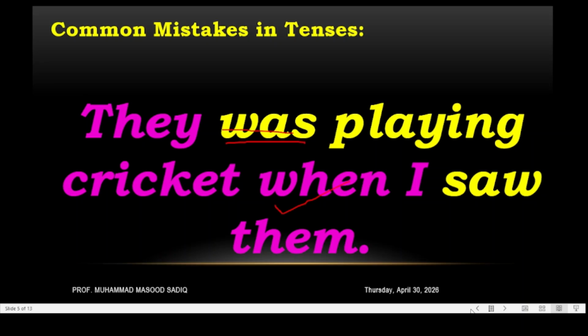So this is wrong. We have to use were over here. So, they were playing cricket. They were playing cricket when I saw them.